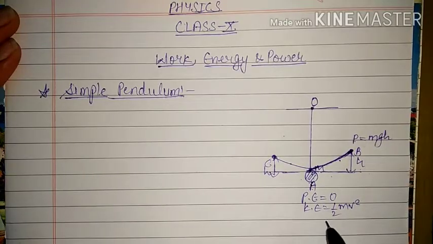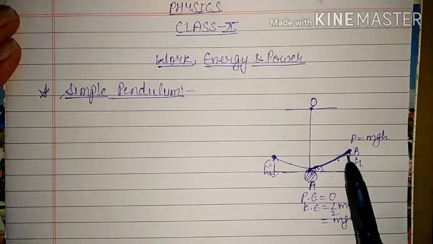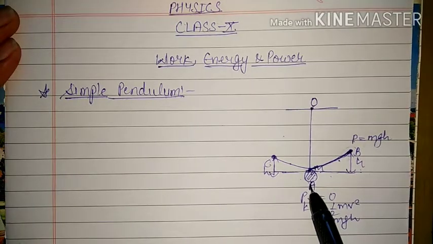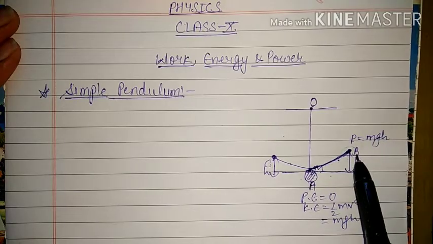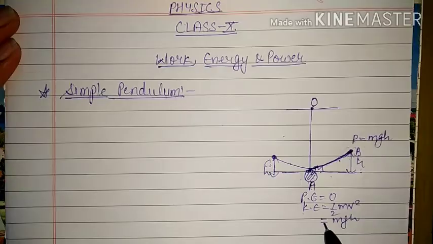That is equal to the potential energy, mgh, because the potential energy at B is only converting into kinetic energy. So kinetic energy at point A will be equal to potential energy at point B. That's why here kinetic energy is equal to mgh.